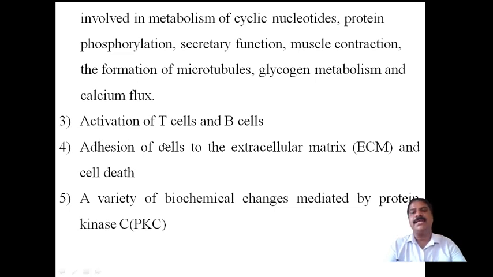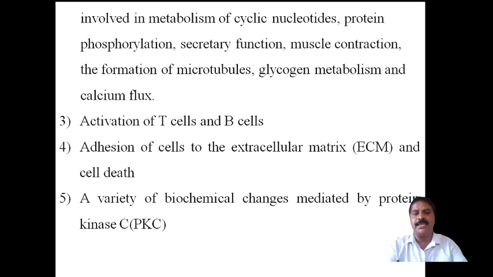The third one is activation of T cells and B cells. The activity of T cells and B cells is increased by calcium ion. The fourth one is adhesion of cells to the extracellular matrix, the electron transport chain in mitochondria, and cell death. Here, adhesion of the cells to the extracellular matrix and cell death occur. It is programmed cell death that takes place.